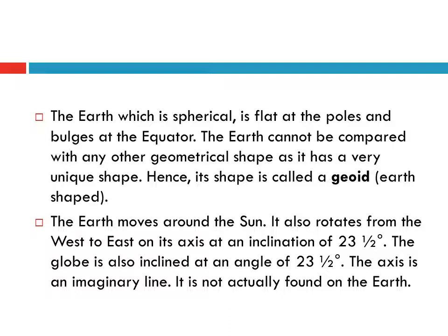The Earth moves around the sun. It also rotates from west to east on its axis at an inclination of 23 degrees. The globe is also inclined at an angle of 23 degrees. The axis is an imaginary line. It is not actually found on the Earth.